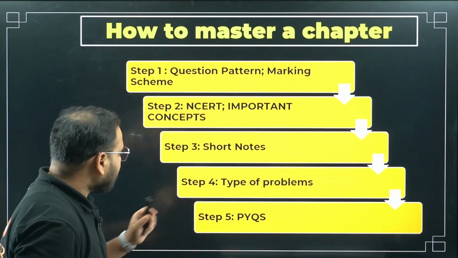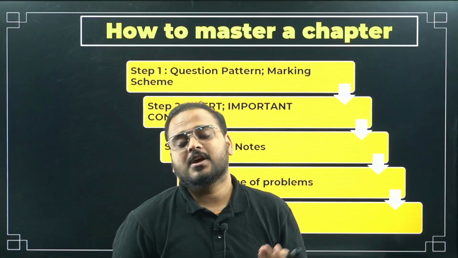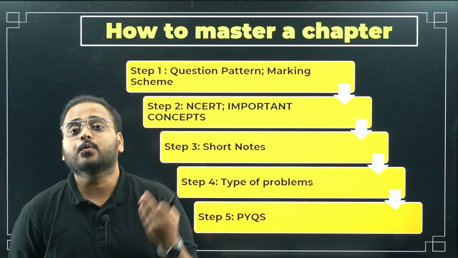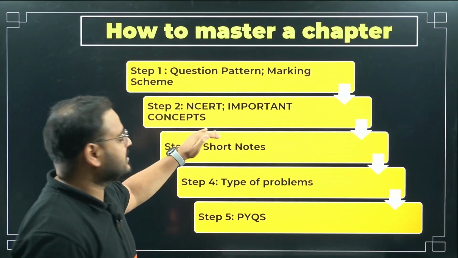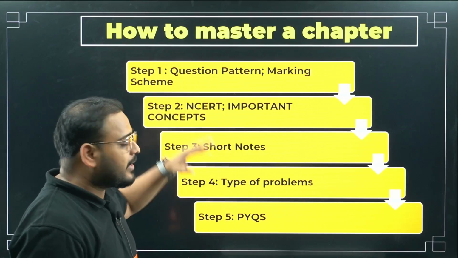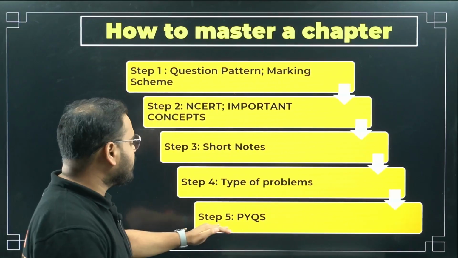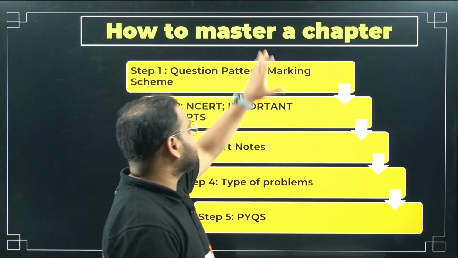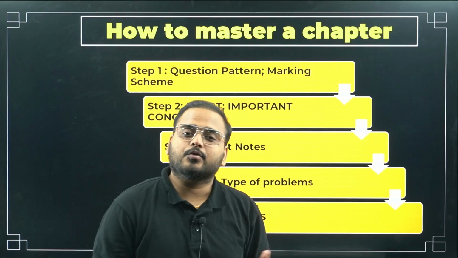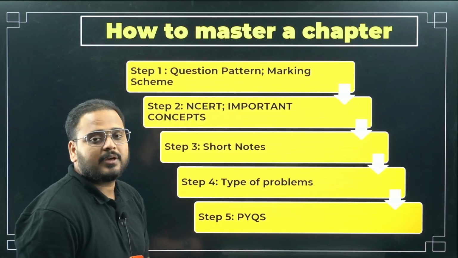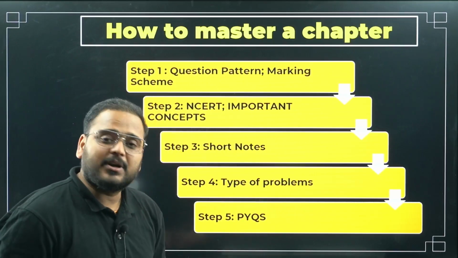Now next is what? PYQs. PYQs have to be known to know the trend of the questions from that particular chapter. After learning the concepts, after knowing the pattern of the question, after making the short notes, the only thing left is PYQs. Once you can solve all the PYQs, it means this chapter, real numbers or triangles, is done for me. Follow all these steps so that you are able to master that particular chapter.